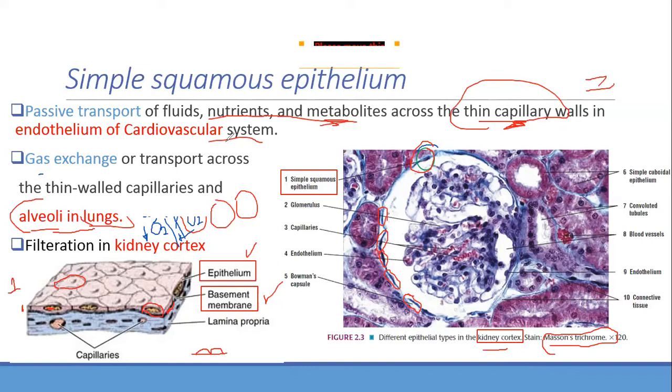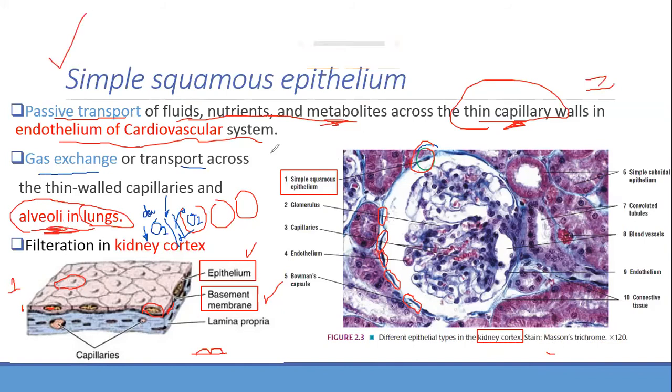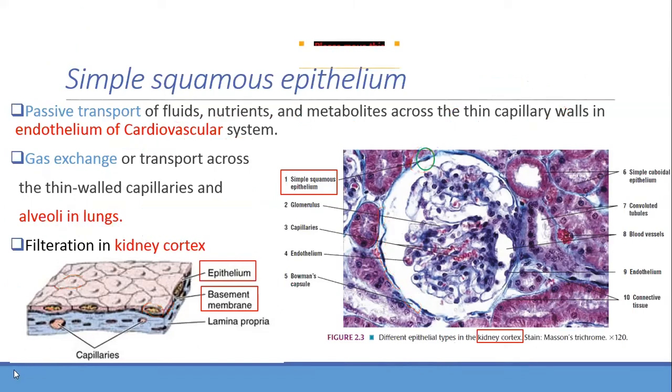Before somebody asks me, what you need to know is: simple squamous epithelium is present in which ones? In the alveoli of the lung, in the capillary of the cardiovascular system, and also remember the kidney cortex. Clear? All the points are clear? Okay, move next.